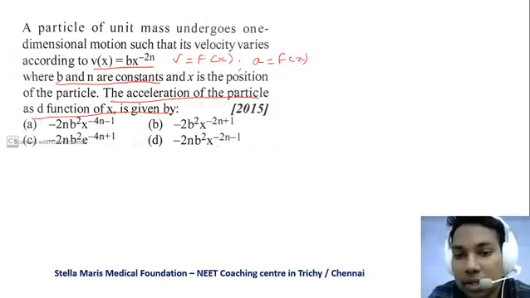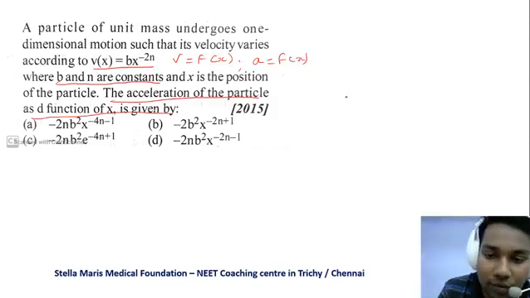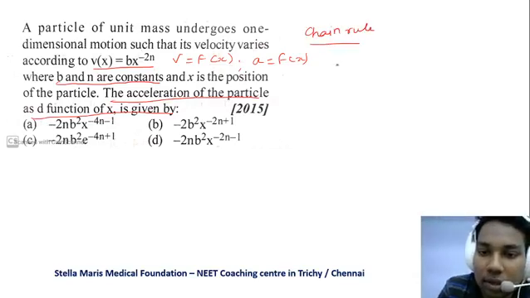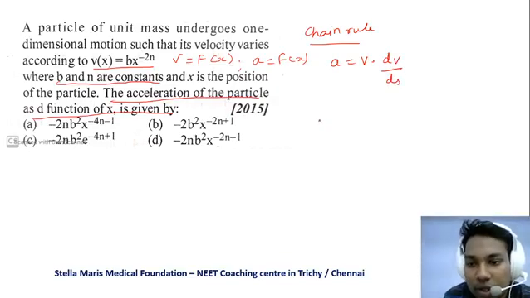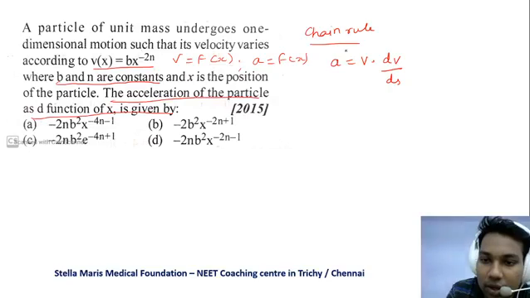In my previous class I told you, if a is a function of distance, we have to use the chain rule. That is, a is equal to v into dv by ds. If you find that, we can get a.